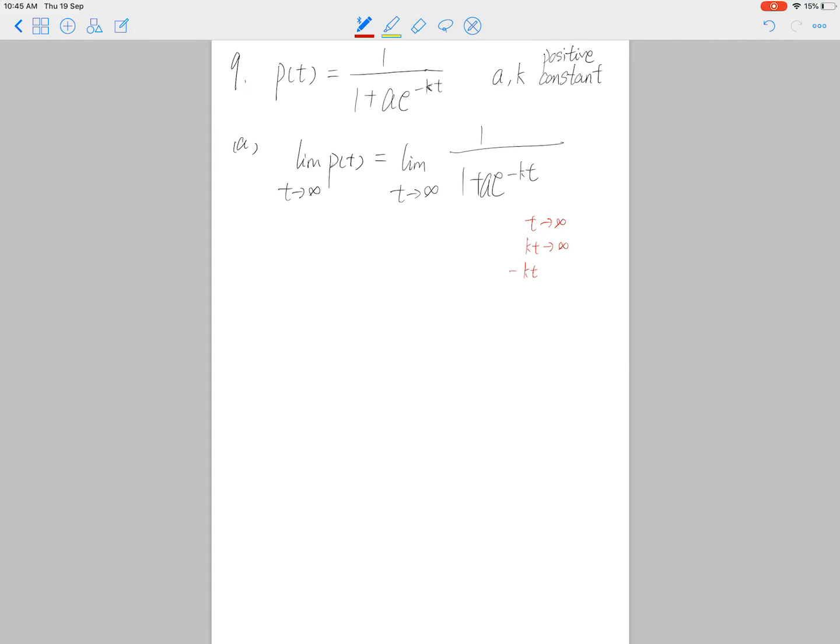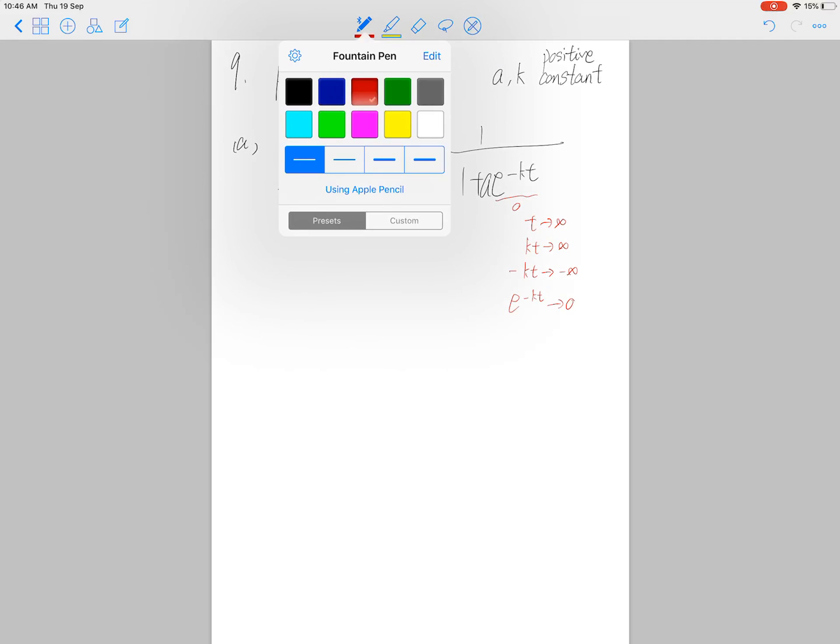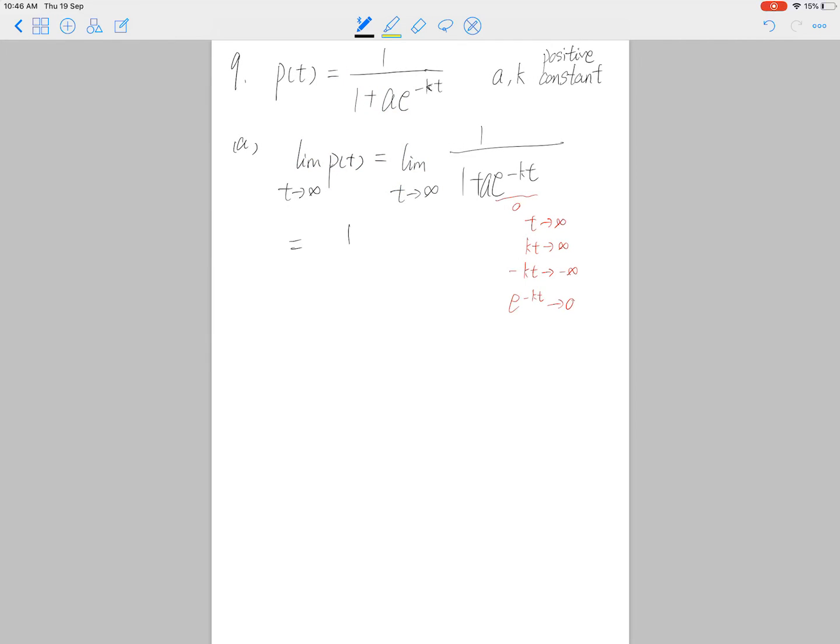Negative kt is approaching negative infinity. e to the power of that is approaching 0, so this whole term is approaching 0. So it's 1 over 1 plus A times 0, which is 1. That means as time goes on, the percentage will approach 100%.